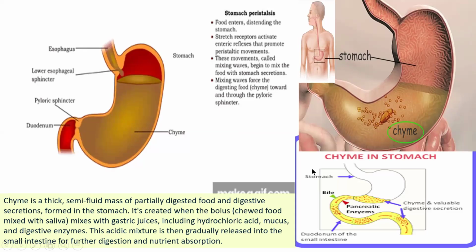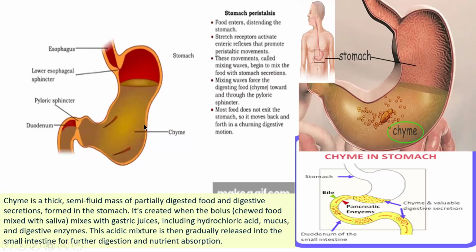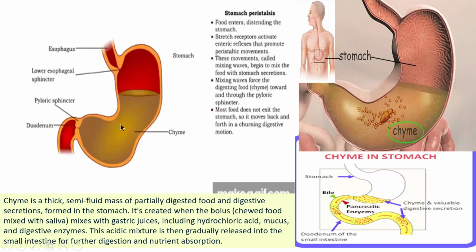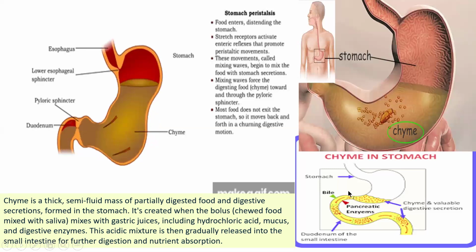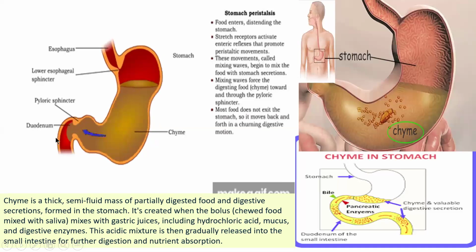About the image, most food does not exit the stomach right away. A little amount remains in the stomach itself, so it moves back and forth in a churning digestive motion. This is the chyme visible in this image, and it first enters the duodenum of the small intestine.